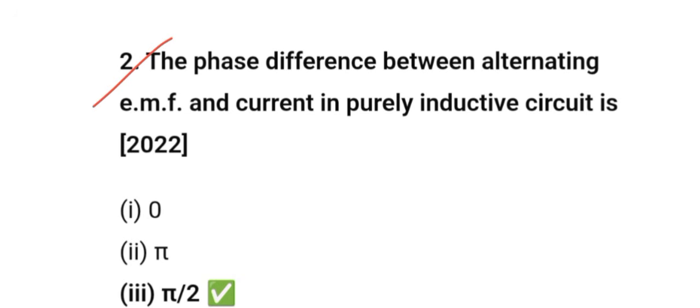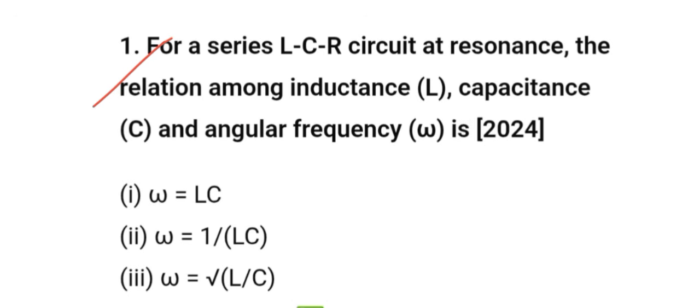The phase difference between alternating EMF and current in purely inductive circuit is pi by 2. For a series LCR circuit at resonance, the relation among inductance L, capacitance C, and angular frequency omega is omega equal to 1 by root over of LC.